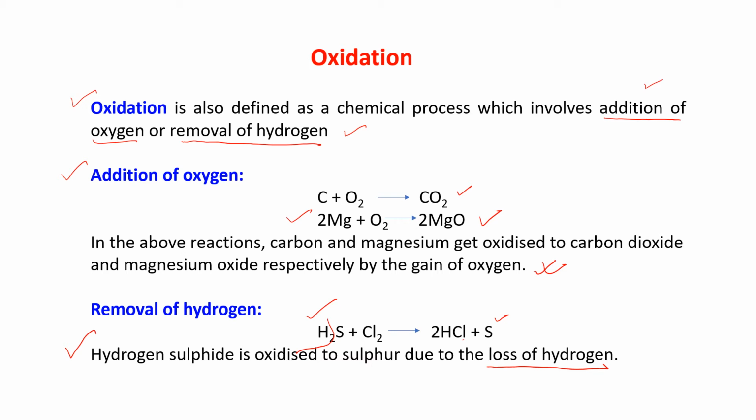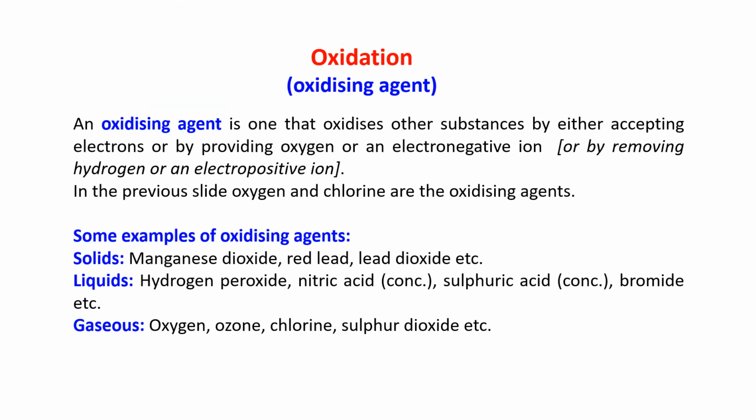So what is an oxidizing agent? An oxidizing agent is one that oxidizes the other substance by either accepting electrons, or by providing oxygen or an electronegative ion, or by removing hydrogen or an electropositive ion.